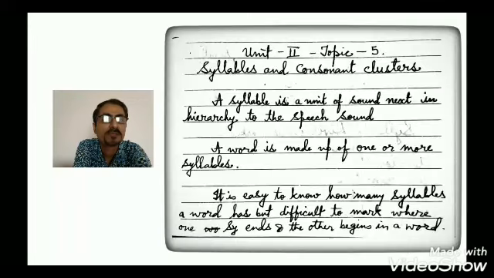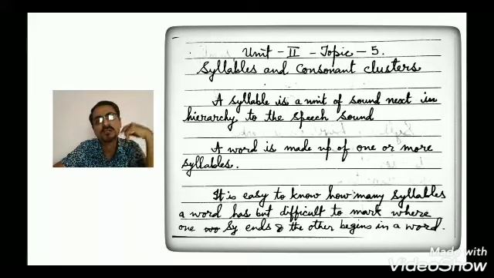Then we have a phrase, then a clause, then clauses make a sentence. Likewise in spoken language we have syllables and consonant clusters. First we will talk about syllables and then we will talk about consonant clusters.